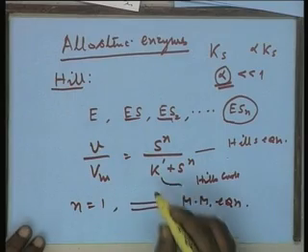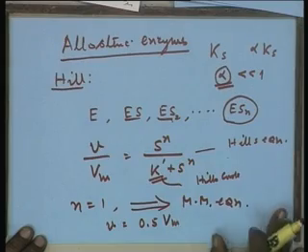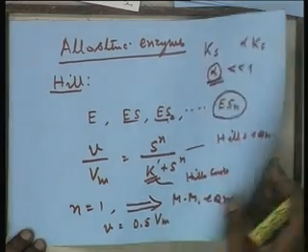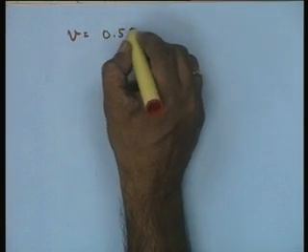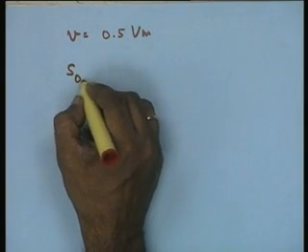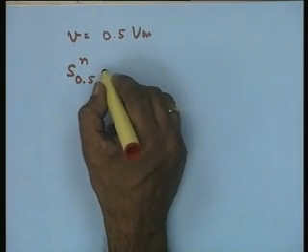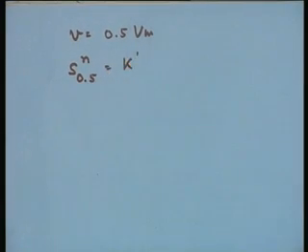Now, if you compare this K naught with the Michaelis-Menten constant, when v is equal to 0.5 Vm, if you take the same yardstick for explaining K naught as in the case of the Michaelis-Menten equation, then essentially you will end up with S0.5 to the power n equal to K naught in the case of Hill's equation.